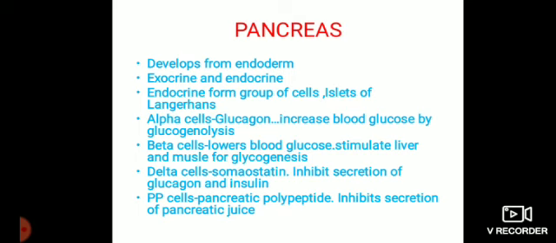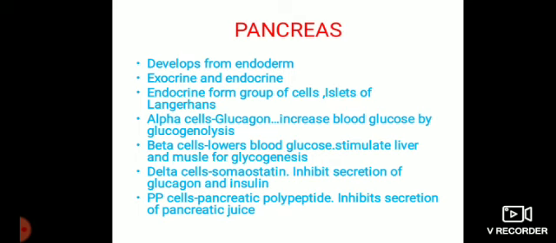Alpha cells produce the hormone glucagon. They always increase the blood sugar level by glycogenolysis. Means what? In the liver, whatever glucose is stored in glycogen form, this glycogen is broken into glucose. That is called glycogenolysis.